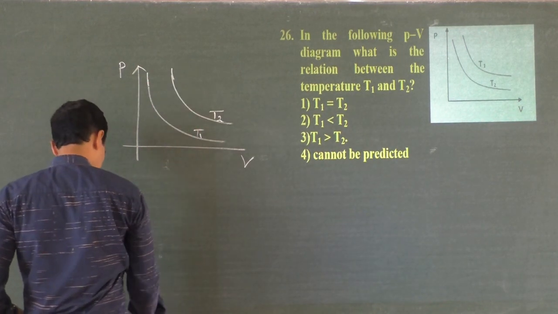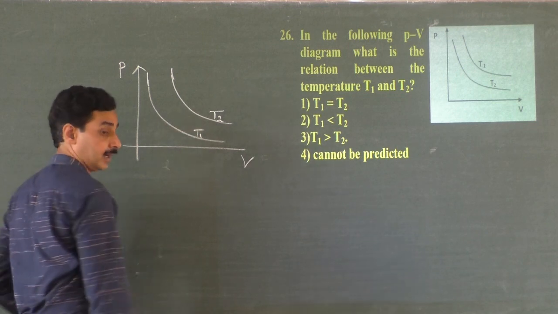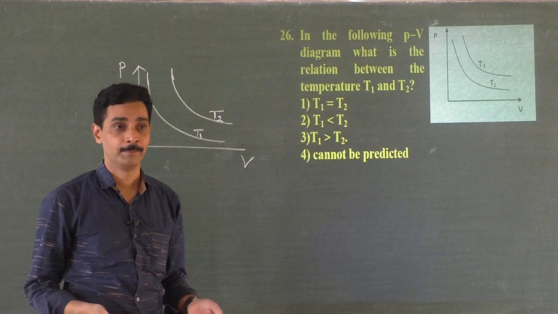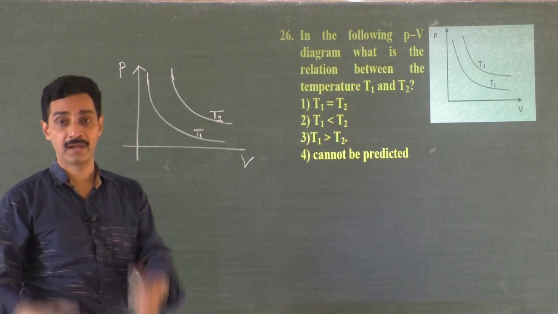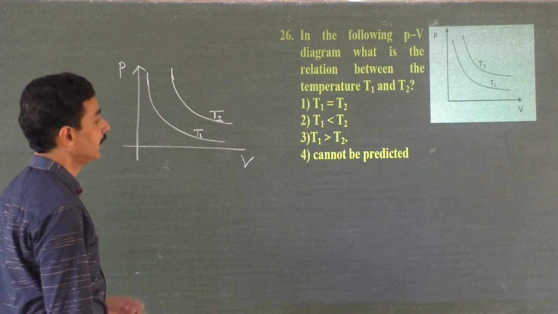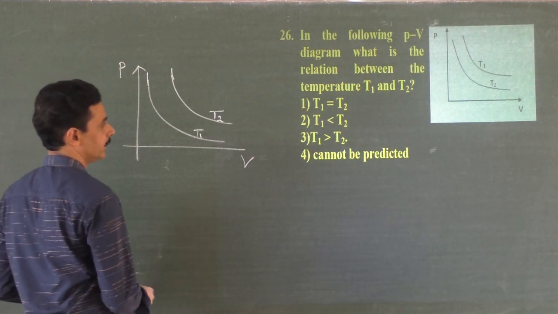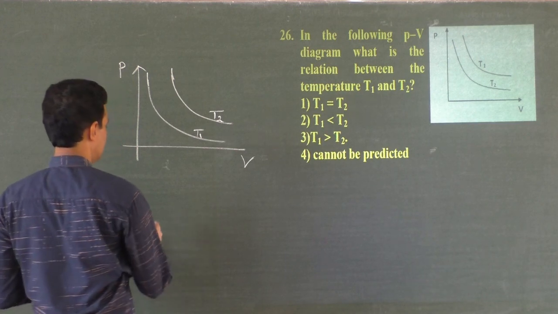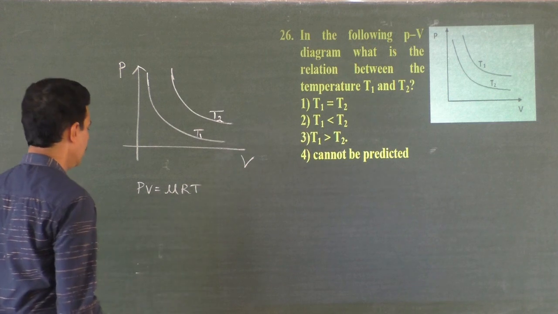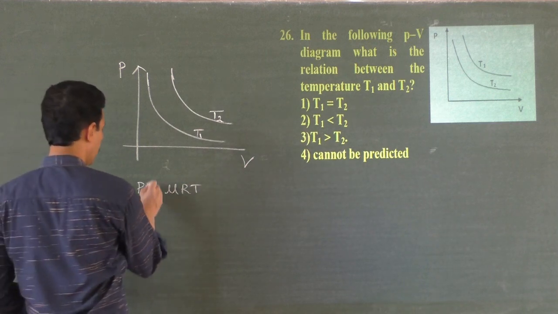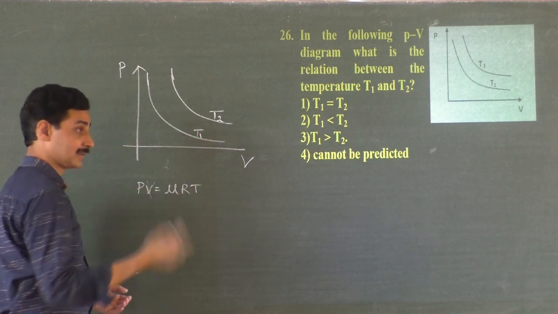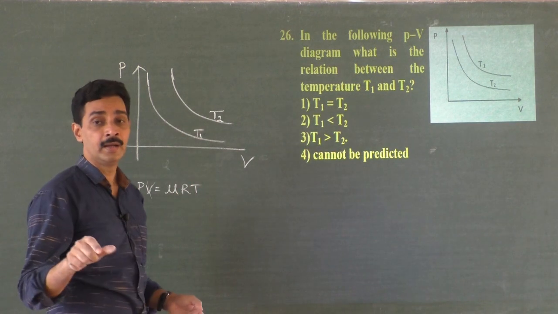It is very sure. And you see, always in this chapter and also in thermodynamics, study of graphs itself is a very important part, because you will get some questions on graphs itself. So how to get the answer for this one? Now you can do one thing. You can keep some volume constant. You know that PV is equal to mu RT, right? If you keep volume constant, that means for both the gases, I will compare them at the same volume.